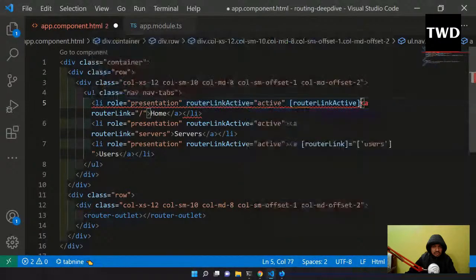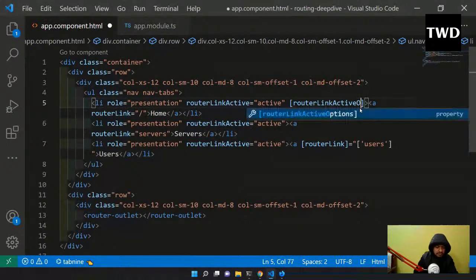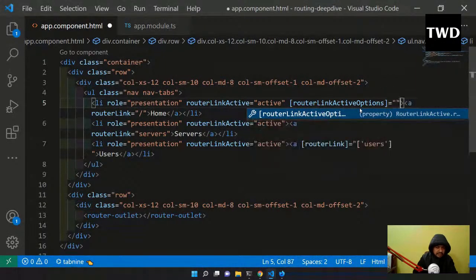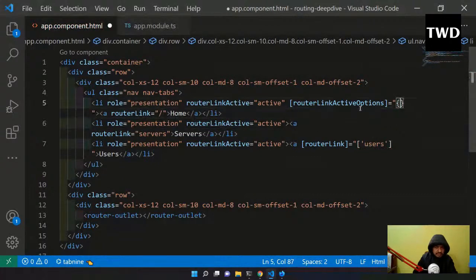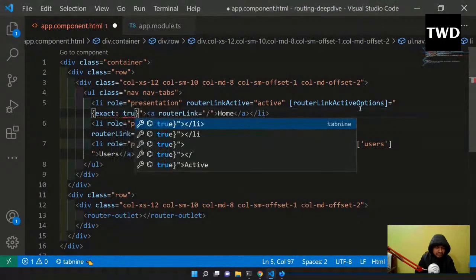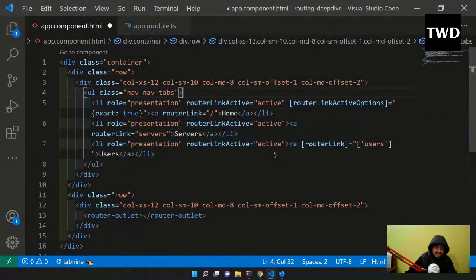Okay, I know, it's like this and this. So it is routerLinkActiveOptions. I have to give options, and I have to make it equal to the same thing as in React, where we have exact. So here also we have to give exact. I was doing somewhat of Vue, it is a combination of both Angular and React, but it is much easier also. Exact is true, I have done.